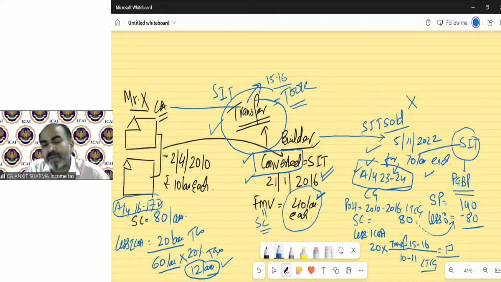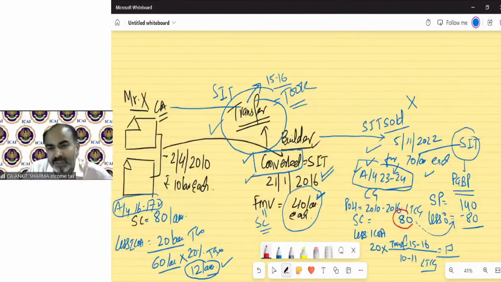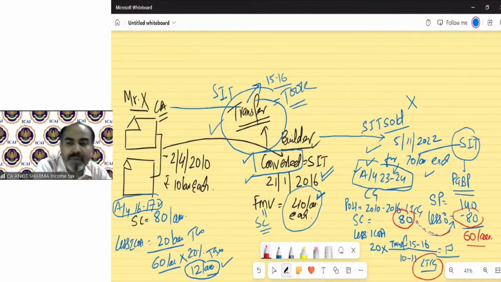The FMV will be treated as sale consideration for the purpose of capital gain, and the same FMV will be treated as cost or purchase price for the purpose of PGBP. So 60 lakh will be my PGBP income in this question, and this capital gain, whatever it comes to, will be my capital gain income under this question.